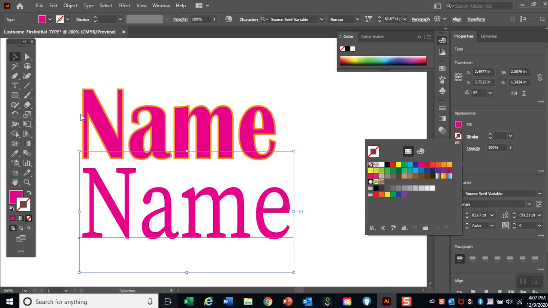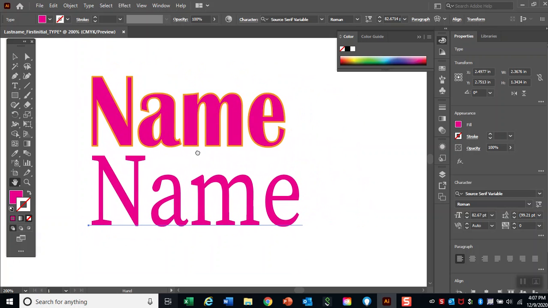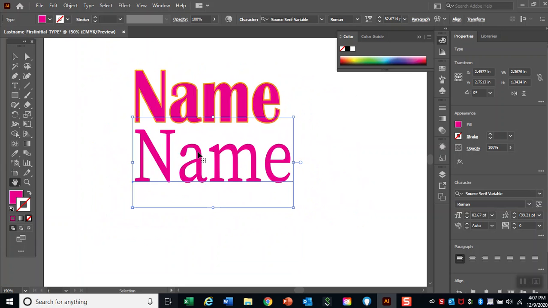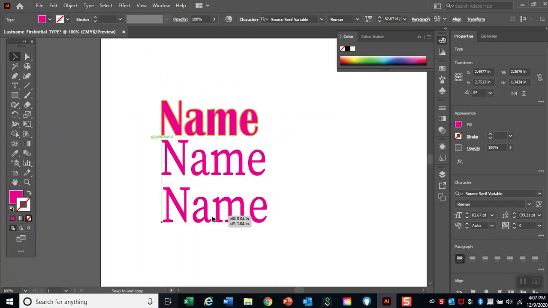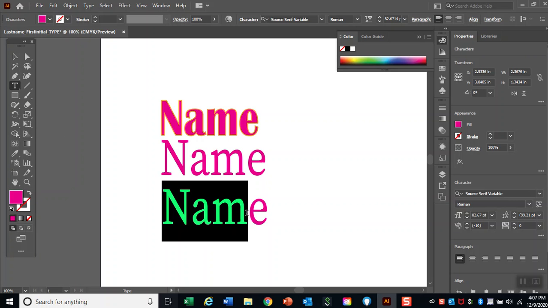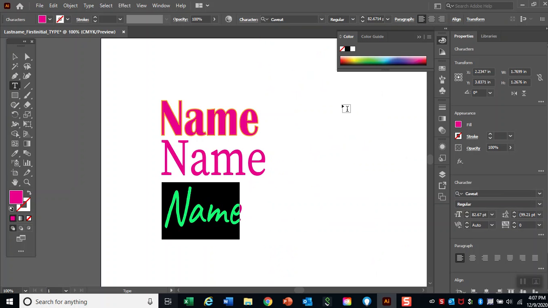So I have this. Let's do this one more time. If you hold down H key, you can move your document. Control minus, zoom out. Control plus, zoom in. Let's select. Hold down Alt, copy. Now let's change the font again. Click on the type tool, click, select, the menu bar, change the font, change the color.